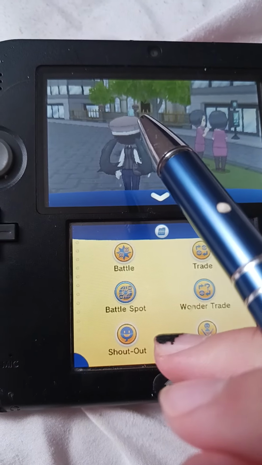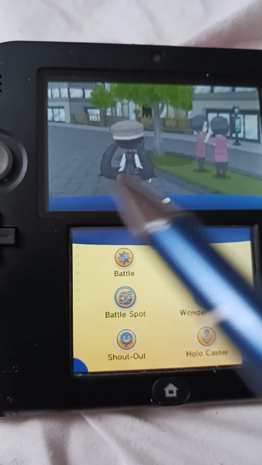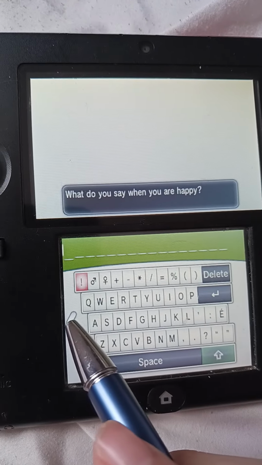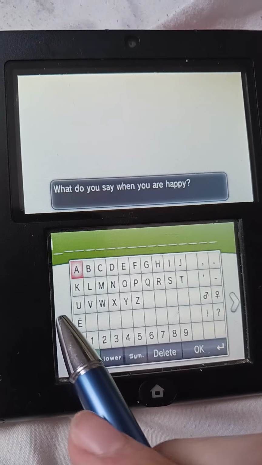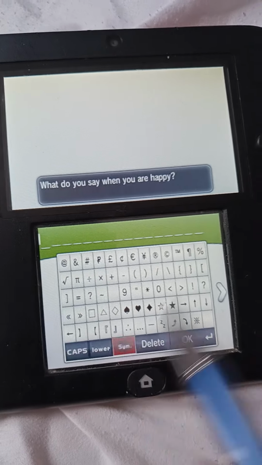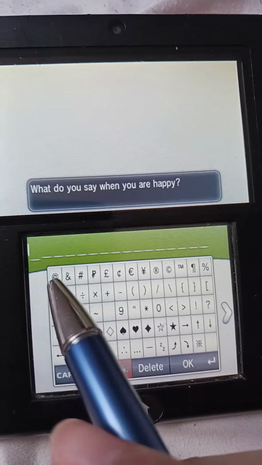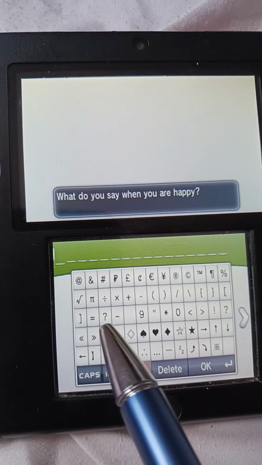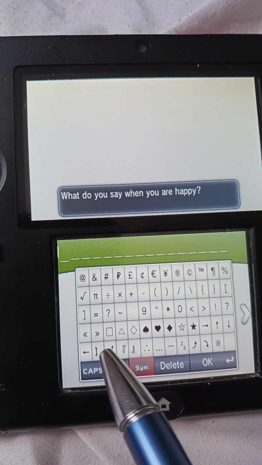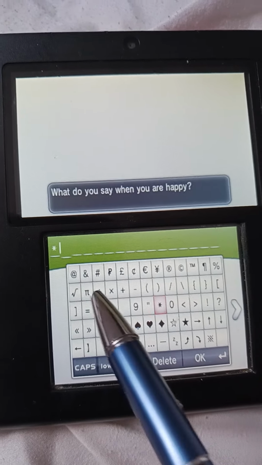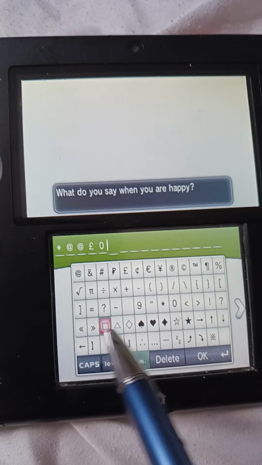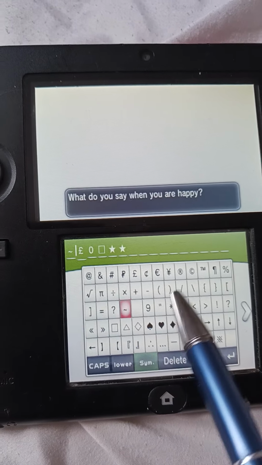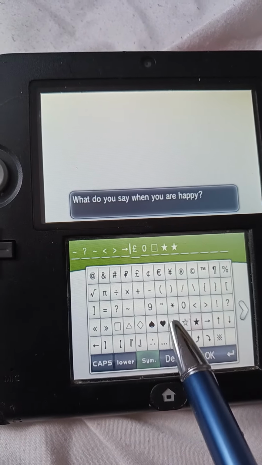So now I upgraded it. Now look what it looks like now. So what the keyboard looks like now is when you come to this tab right here, we have a bunch of symbols. What I did is I removed all of the original symbols that were already here, and I just replaced them with a bunch of symbols that I wanted. And they all work and they all show up.